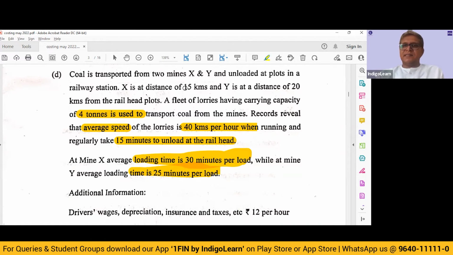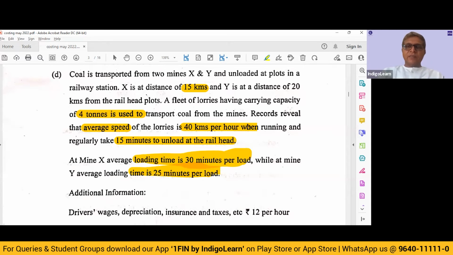So X is at a distance of 15 kilometers and the average speed is 40 kilometers per hour. So we are going to take 1.5 minutes per kilometer. So if we have to travel 15 kilometers into 2 ways into 1.5, we will require totally 45 minutes. Instead of multiplying, by mistake we have divided. So we correct that. Mine X is going to take 45 minutes to travel plus 15 minutes of unloading time plus 30 minutes of loading time. So totally 90 minutes is what it will require.